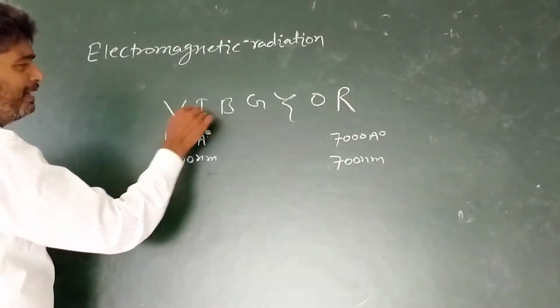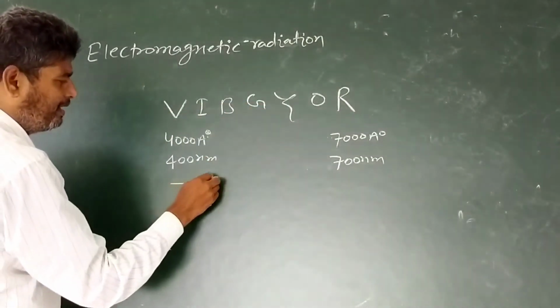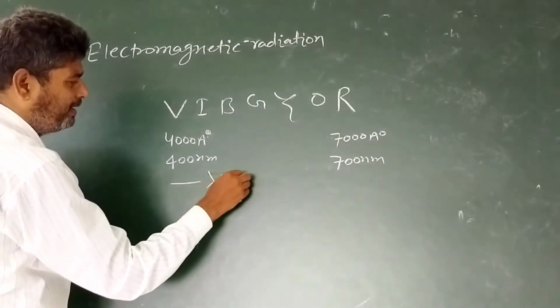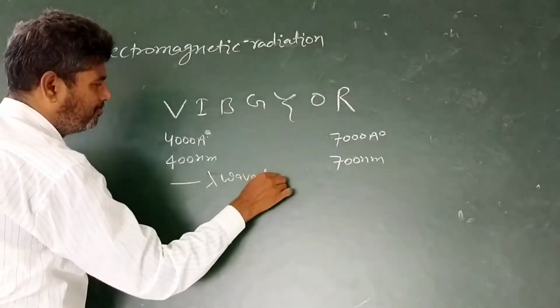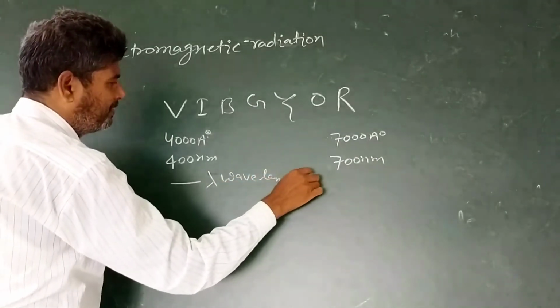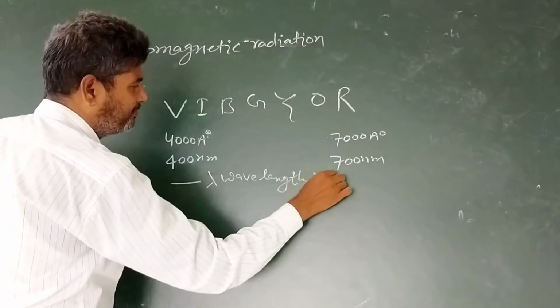From violet to red, the wavelength lambda increases.